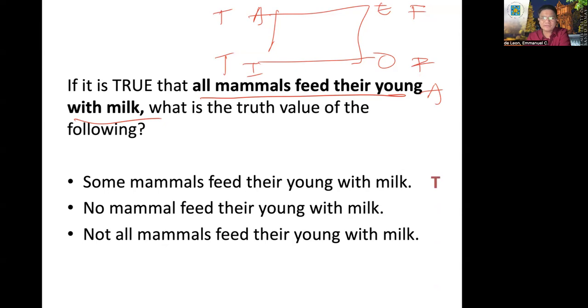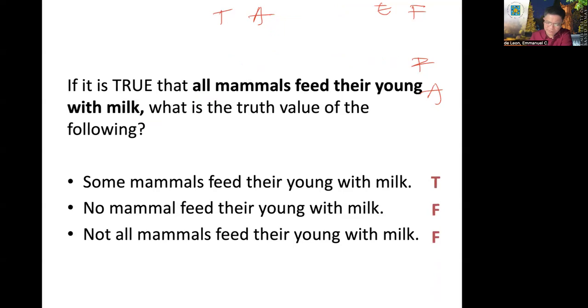No mammal feeds their young with milk. Again, that is an E proposition, false. Not all mammals feed their young with milk. That's an O proposition, false. All right? There is no doubtful truth value if the given is a universal, meaning an A or E, which is true.